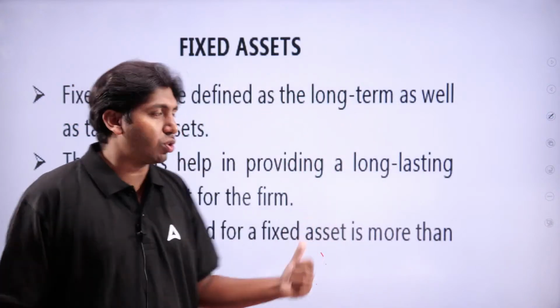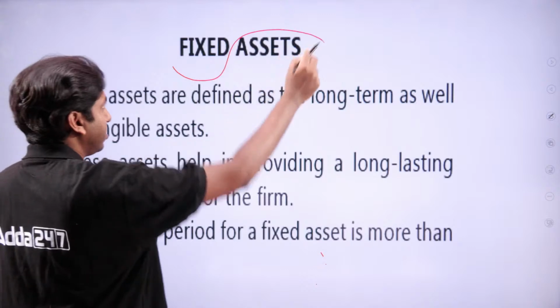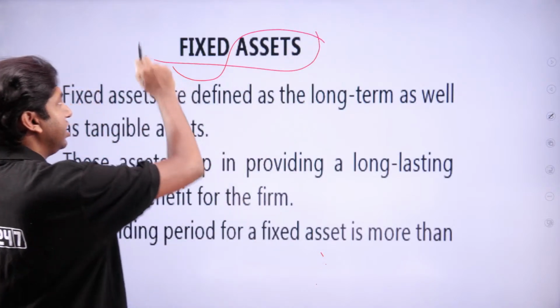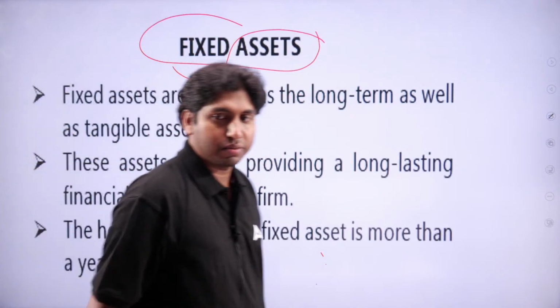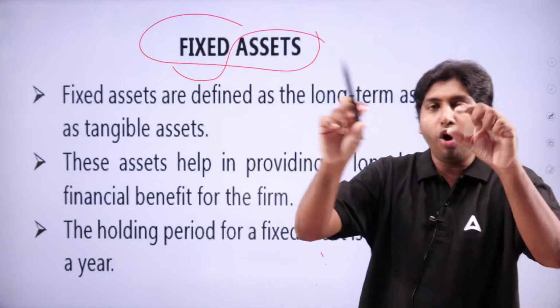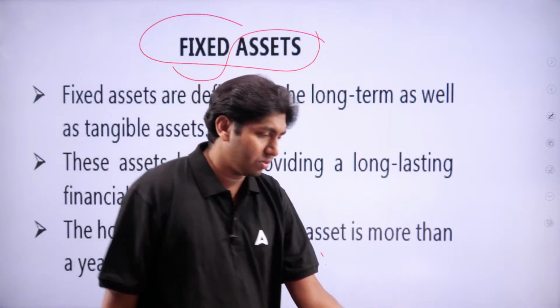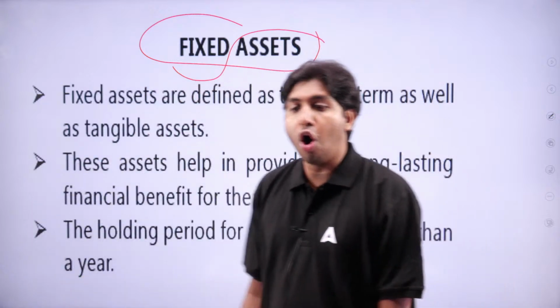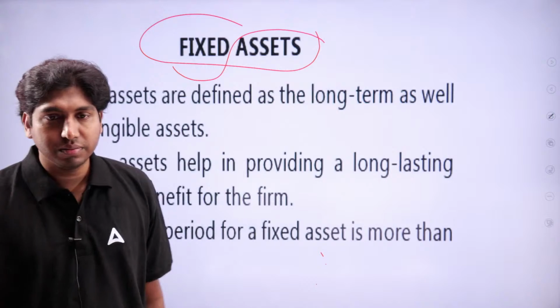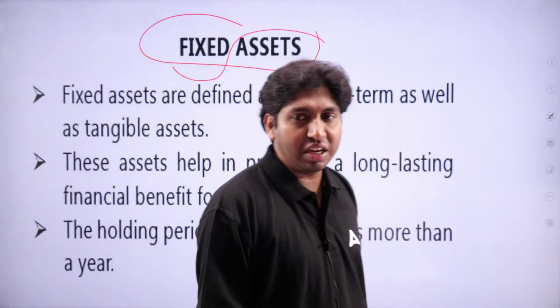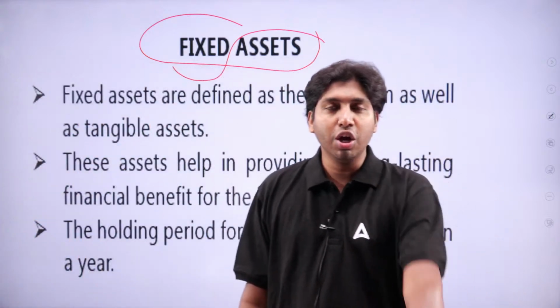Likewise, for a business also, there are certain fixed assets. Long-term tangible assets that can be seen, that can be touched, are considered fixed assets. What are the keywords?